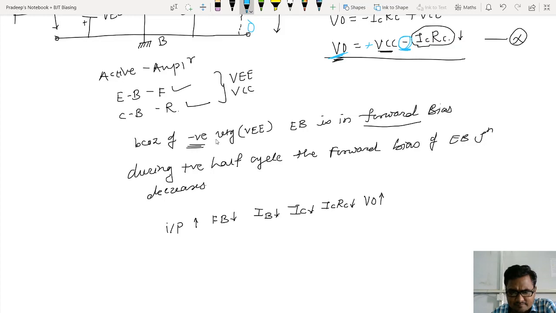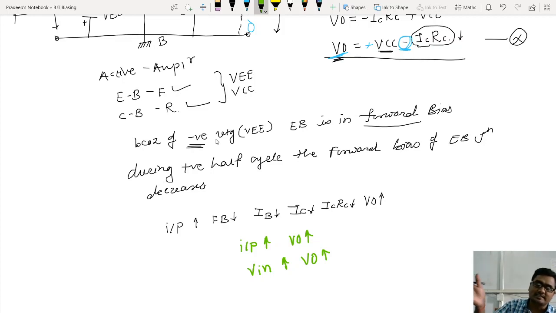It means, let me change the pen. If input voltage increases, then output voltage VO also increases. So V in increases, VO increases. Is it not an amplification? You increase the input voltage, output voltage will increase. In what proportion? That we have not discussed yet. The proportion in the increment is obviously called gain, and we have not entered into the gain yet. We will enter into the gain. But for the time being, if I increase input voltage, then output voltage also increases.